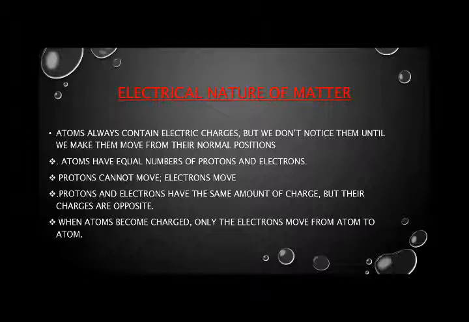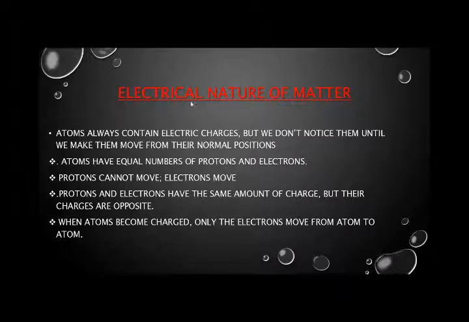So why does it not have any charge? Because an atom is composed of very small particles, that is electrons, protons and neutrons. These are the subatomic particles. And we know very well that the number of protons is equal to the number of electrons, and that's why the atom is a neutral particle. Protons are positively charged particles and electrons are negatively charged particles.